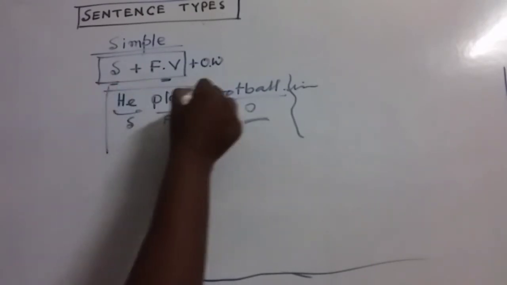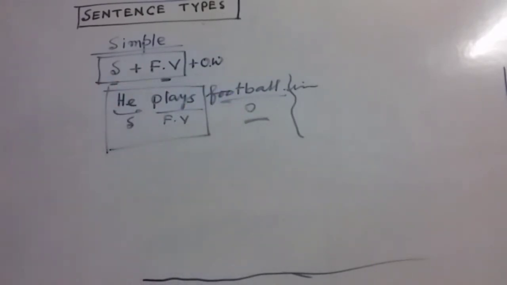So there is subject and finite verb. So obviously it has a complete sense. It can be called a simple sentence. My dear friends, this is the basic concept of simple sentence.